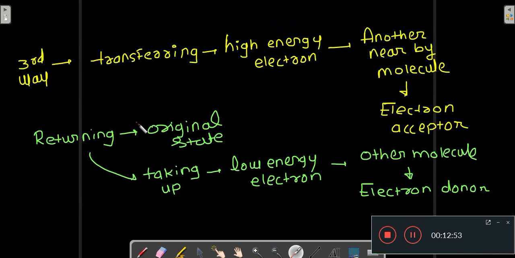So the third way of bringing the excited chlorophyll molecule to its ground state is by transferring the high energy electron to another nearby molecule which acts as an electron acceptor, and then returning to the original ground state by taking up a low energy electron from another molecule which acts as an electron donor. So you donate your high energy electron to an electron acceptor and then take up a low energy electron from the electron donor. That is how the excited chlorophyll comes to its ground state.